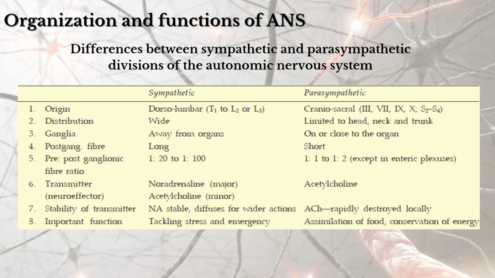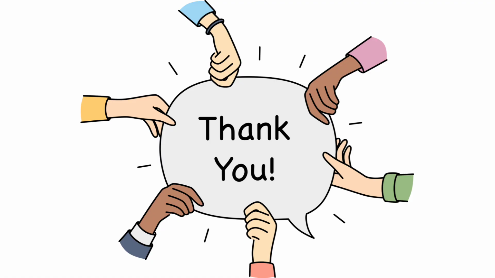The important function of the sympathetic is tackling stress and emergency. For parasympathetic, digestion of food, assimilation of food, conservation of energy, and secretions of glands are the main important functions.